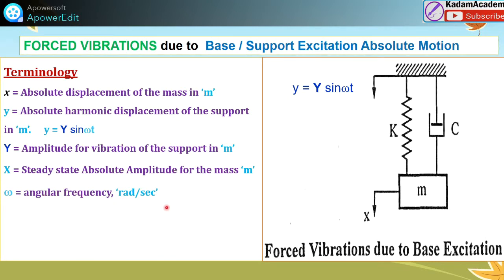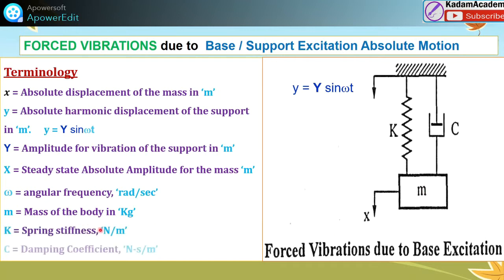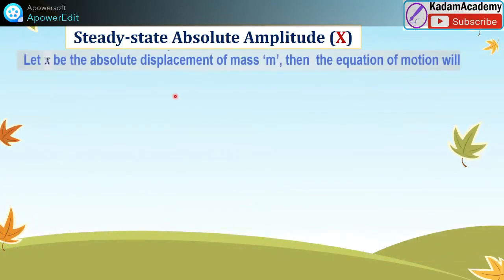Omega is the angular frequency. You can say angular frequency for this y, the applied harmonic excitation. Small m is the mass of the body in kg, k is the spring stiffness in Newton per meter, and c is the damping coefficient in Newton second per meter. This is the terminology we are using here. Steady state absolute amplitude we are going to find out.